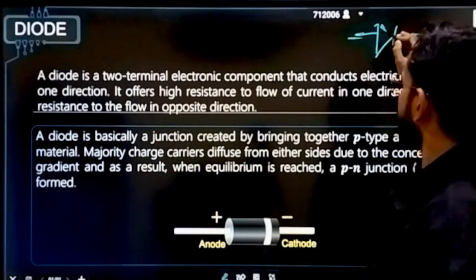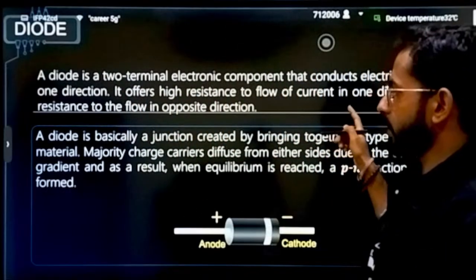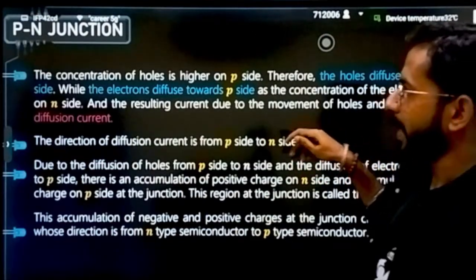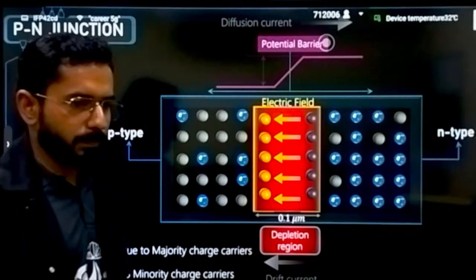This is the representation for a diode. It is a combination of P-type and N-type semiconductor. For example, here it is. See, it is called a PN junction diode. It is called a PN junction diode.